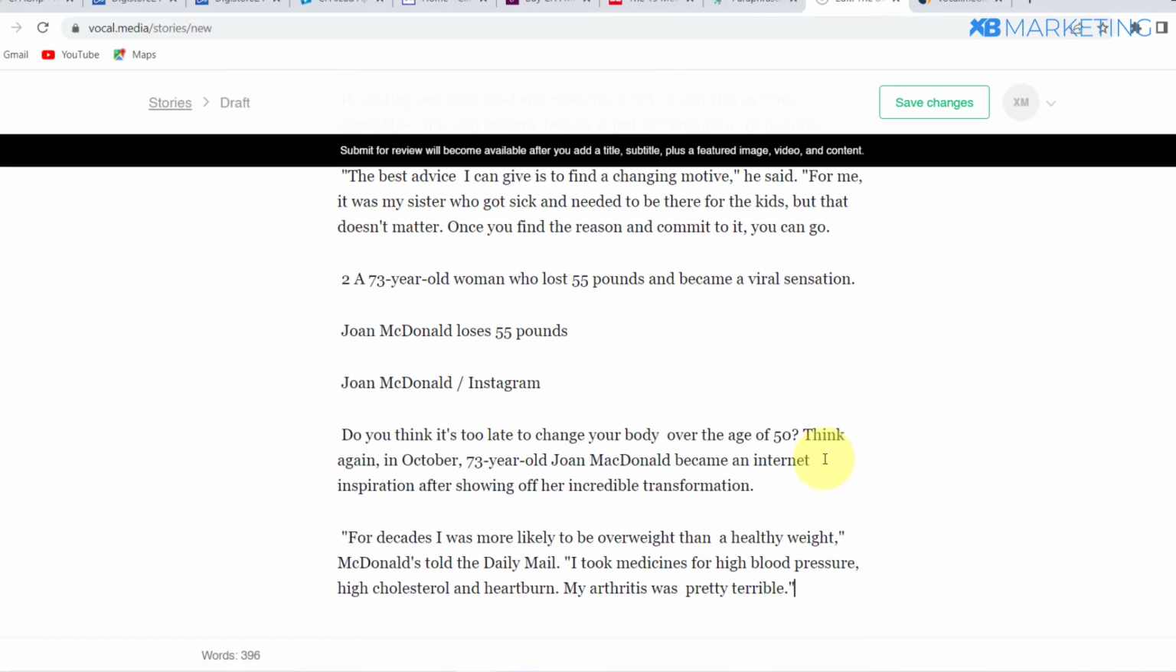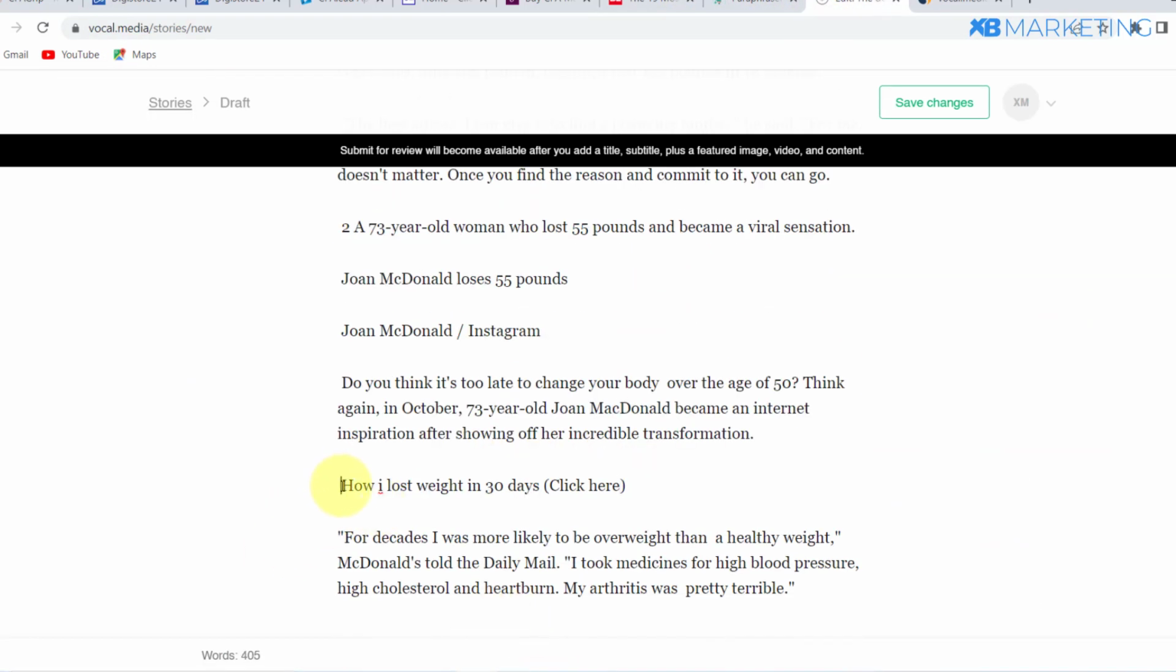Once you have that done, come over to a part of the article and type in something simple like this, depending on whatever niche you're working with, something like how I lost weight in 30 days. Click here, and then click on this link section right here. This is where you paste the link to either a CPA offer or an affiliate product. Once you have your link posted here, click on OK. I'm just taking this as an example right here. Once you're done, click on save changes.